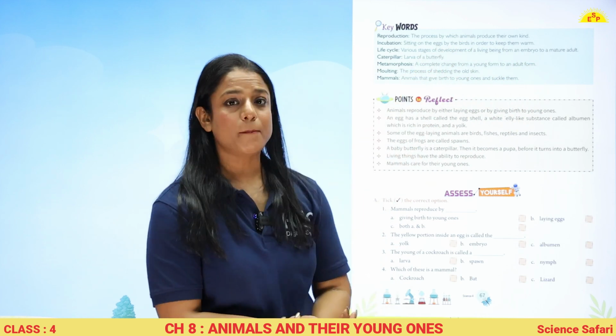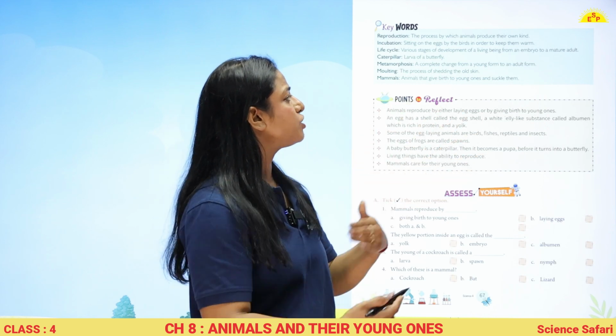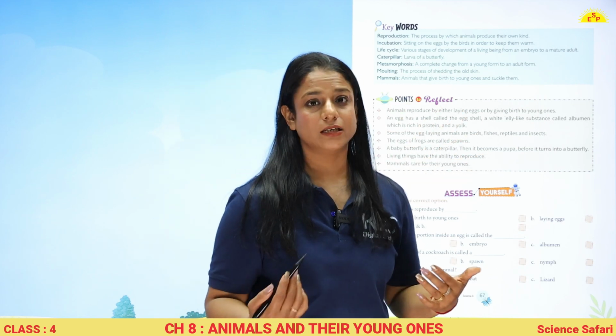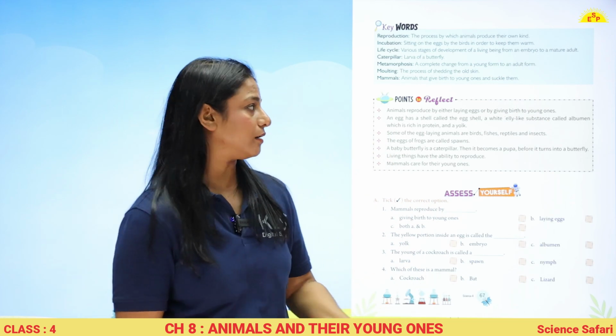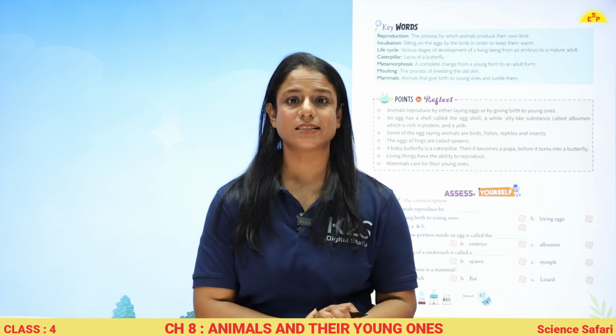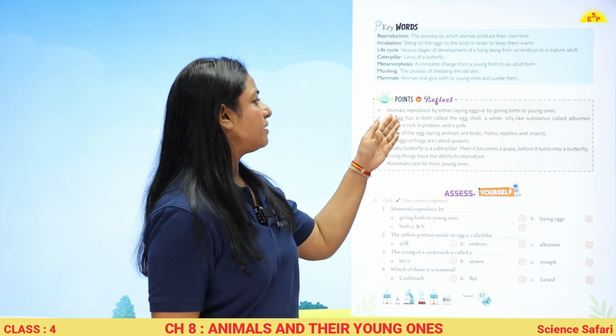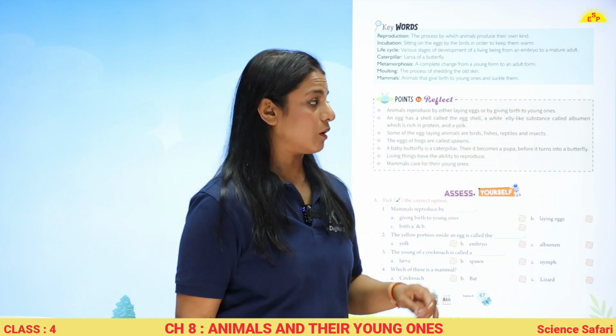Caterpillar, larva of a butterfly. Metamorphosis, a complete change from a young form to an adult form. Molting, the process of shedding old skin. Mammals, animals that give birth to young ones and suckle them. Also remember that animals reproduce by either laying eggs or giving birth to young ones.